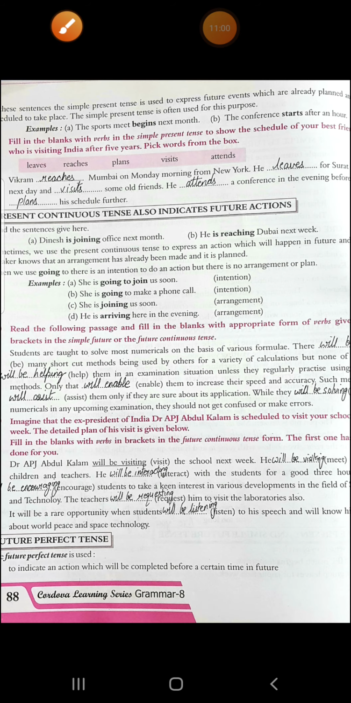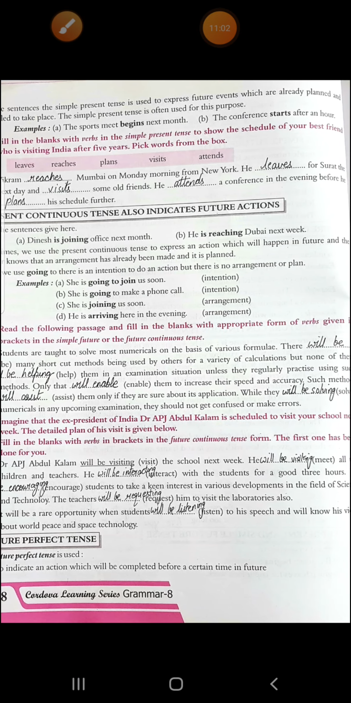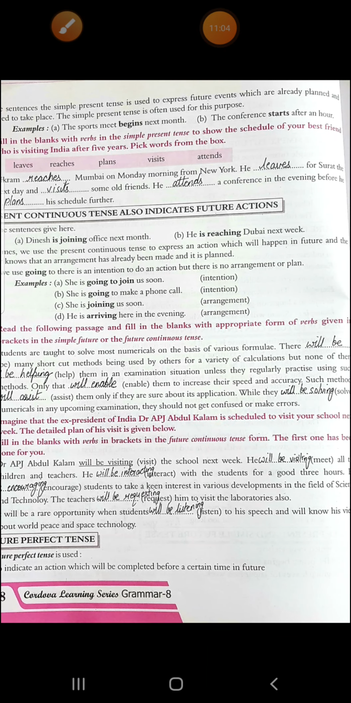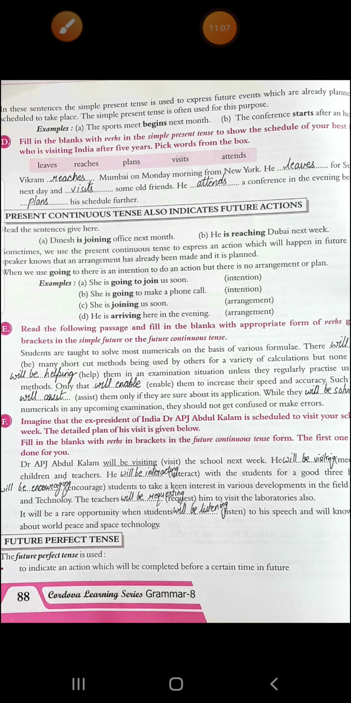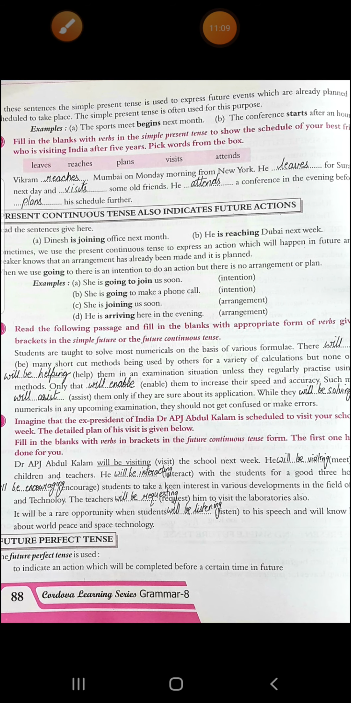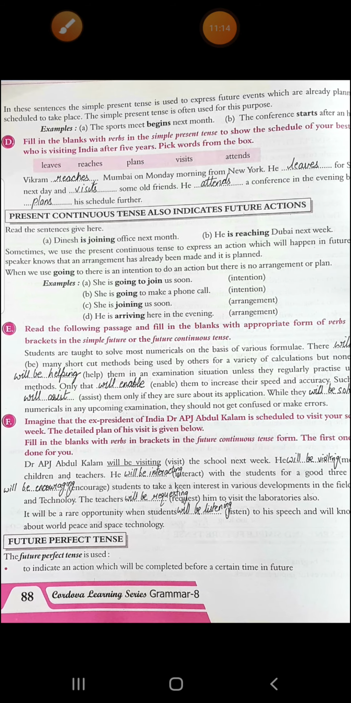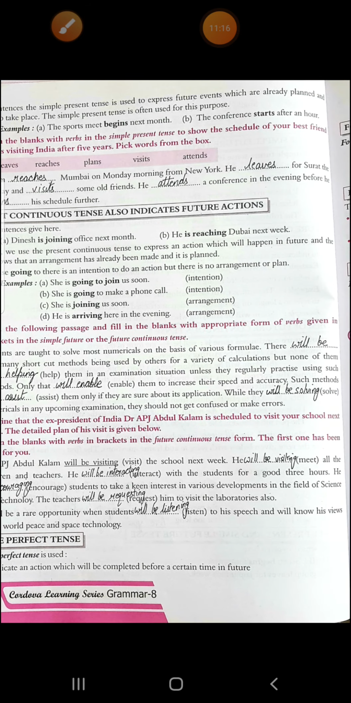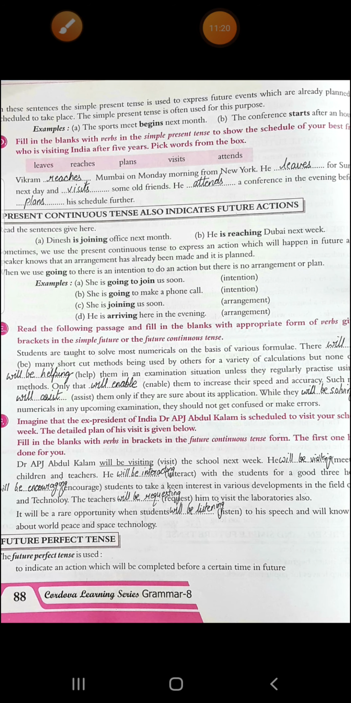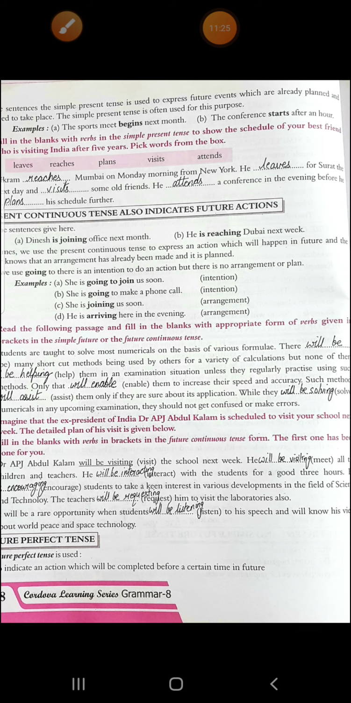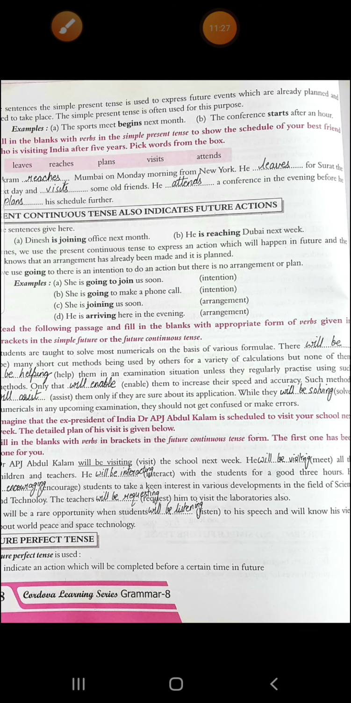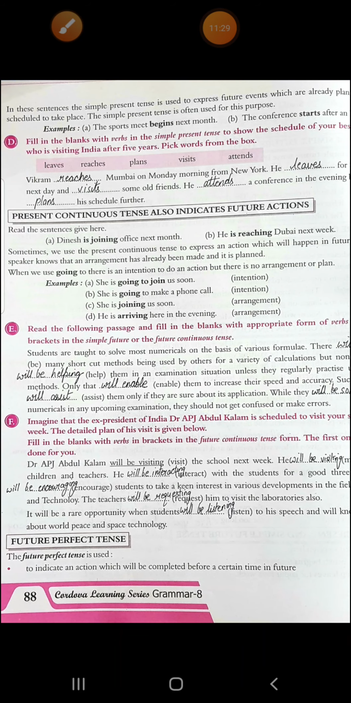Now the next exercise is filling the blanks with verbs in the simple present tense to show the schedule of a best friend who is visiting India after 5 years. Pick words from the box. First is Vikram reaches Mumbai on Monday morning from New York. He leaves for Surat the next day and visits some old friends. He attends a conference in the evening before he plans his schedule further. Alright.